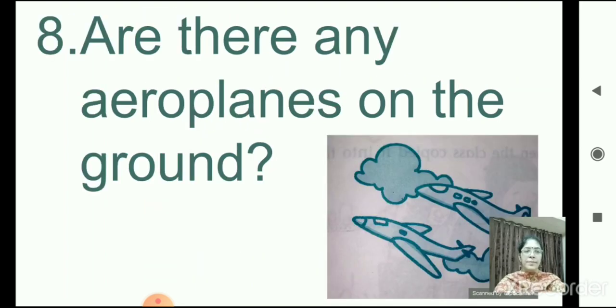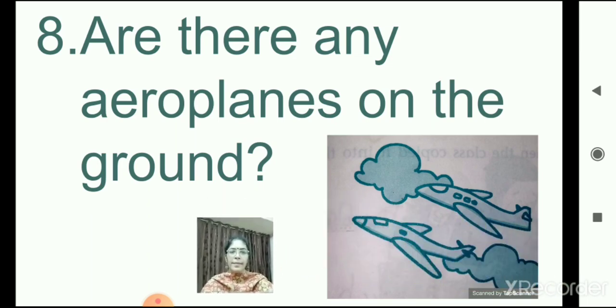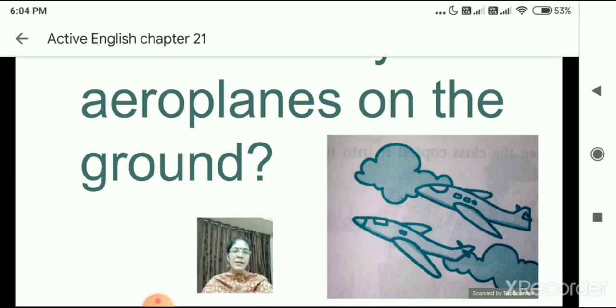Number 8. Are there any aeroplanes on the ground? Look at the picture, children. Do you find aeroplanes on the ground? No. Where are they? In the sky. In the sky, correct. So let's see how to answer.